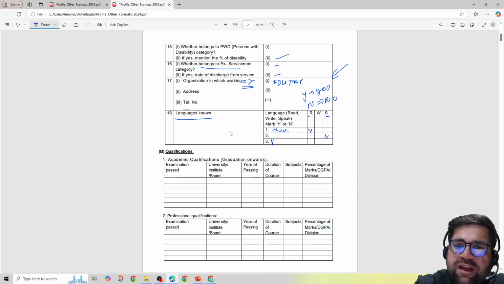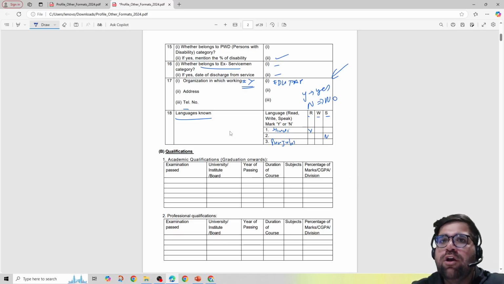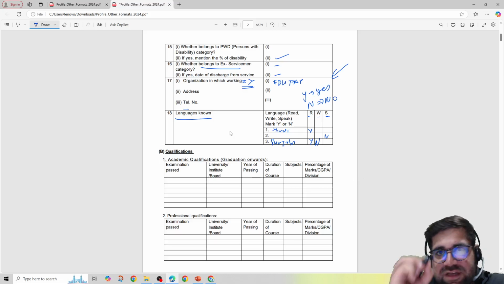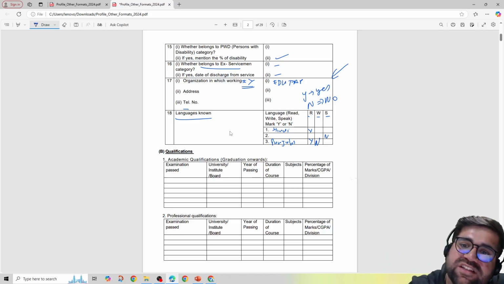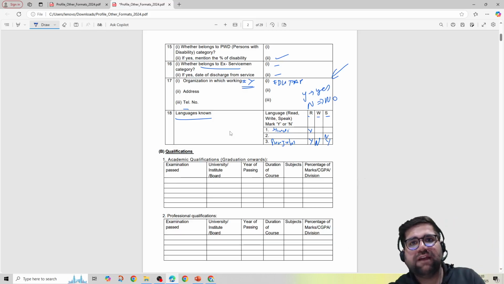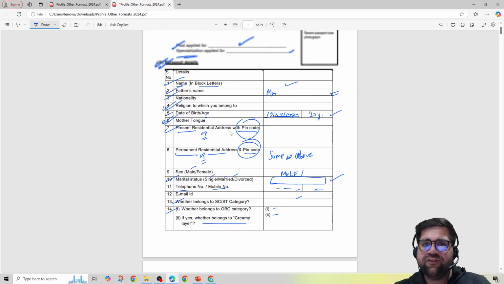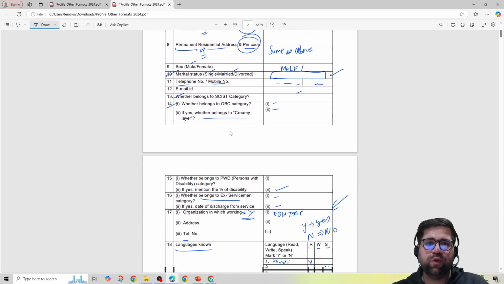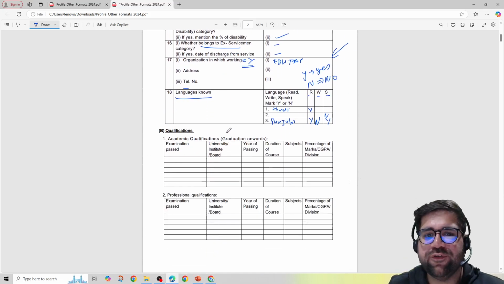For example, I know Punjabi also. I can just read it. I cannot write it, but I can speak some things of it. So I will write, yes, I can read Punjabi, but I cannot write Punjabi, so I will write N. And speak, yes, I can speak it. So this is how you have to fill your languages known column as well, or row rather. So these are the first 18 rows, which I hope you all will fill with the basic amount of information.